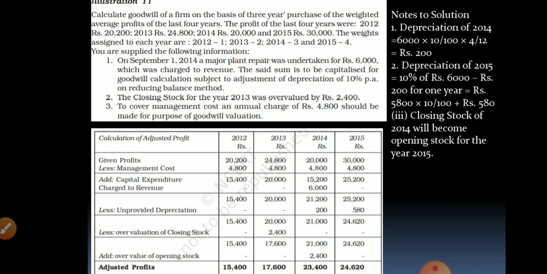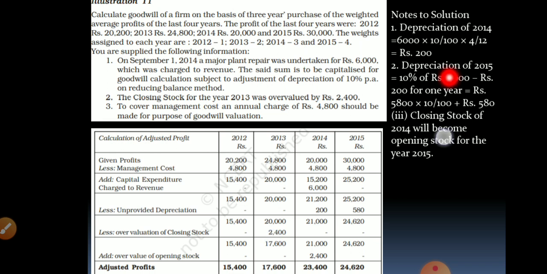With sales we add closing stock and then we take the total. The same total is shown on the debit side. We subtract all the expenses, opening stock, purchases, direct expenses. We get gross profit. In other words, closing stock adds up to the profit. And when closing stock is overvalued, profit is also overvalued. So we have to subtract profit. So 2,400 is subtracted for the year 2013.